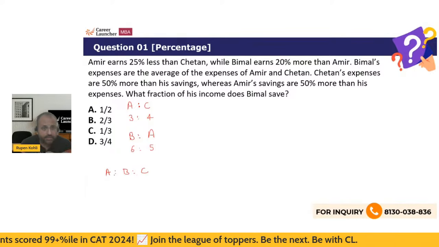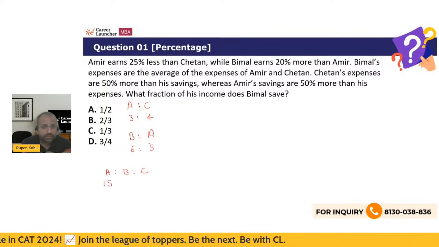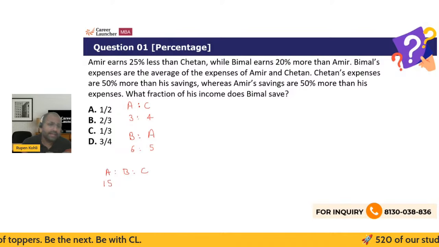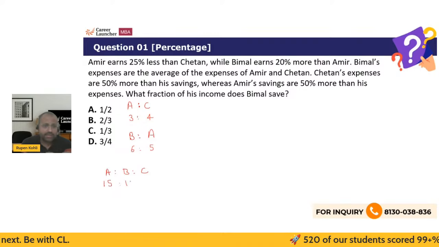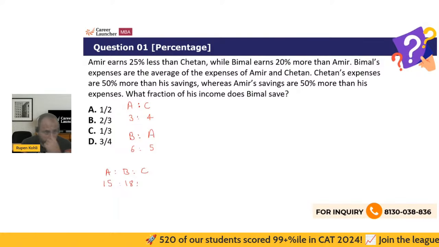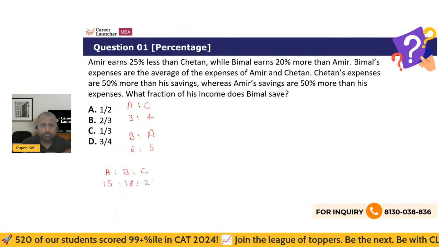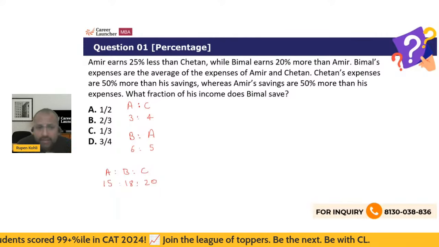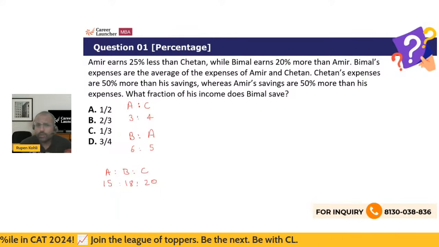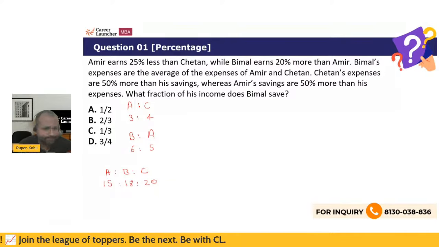If I take Amir's income as 15, then A is to B, 5 is to 6. So 15 is to 18, right? So this is 18. And from the other side, 3 is to 4. So 3 into 5 and 4 into 5, 20. So 20, right? We have combined the ratio. So that's a starting point. And then 15, 18, 20.